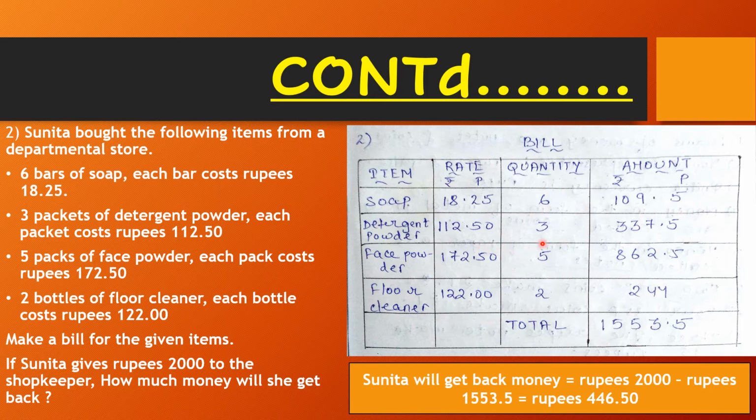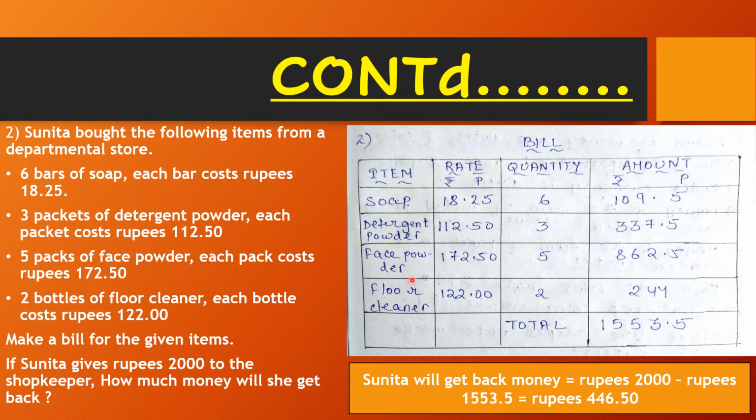Similarly, amount of 3 packets of detergent powder is 112 rupees 50 paisa multiplied by 3, which gives 337 rupees 50 paisa.